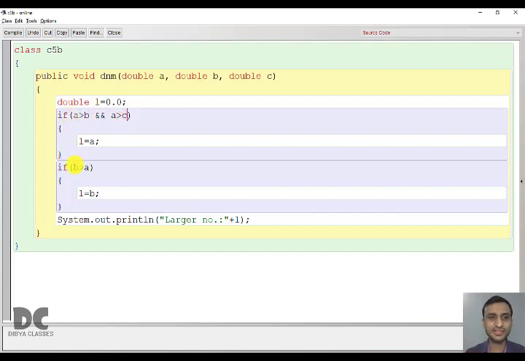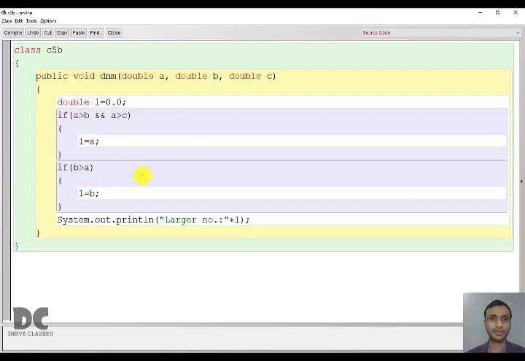So in the previous case, the test expression was a relational expression. In this case, it is a logical expression. So in the test expression, we can either use logical or relational, but we cannot use arithmetic because arithmetic doesn't give the value in true and false. Here the answer should be either true or false. If it is true, it will go to the statement block. If it is false, it will not go to the statement block. So if it is true, it will tell that the largest is A.